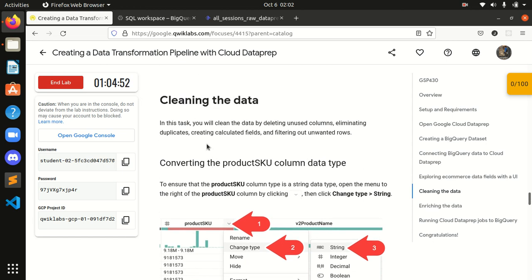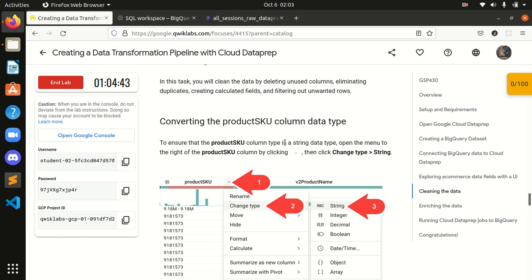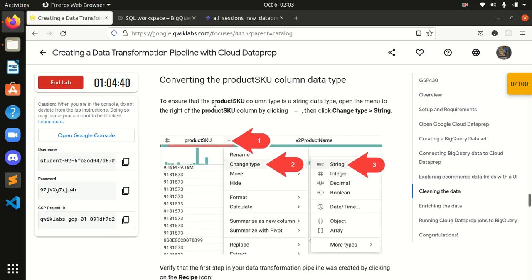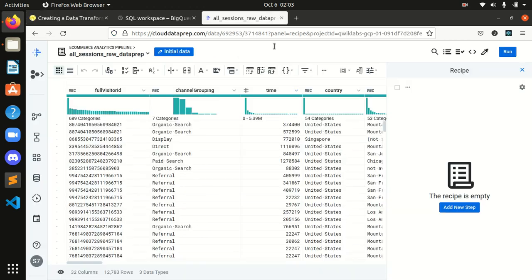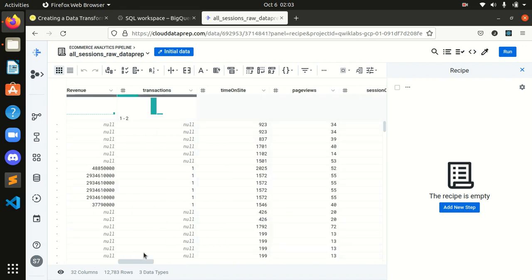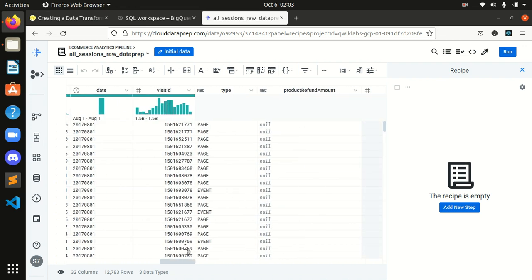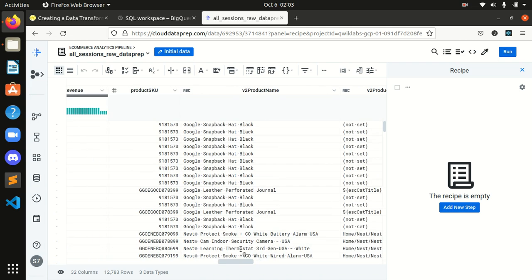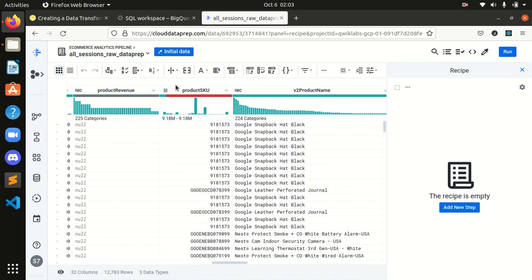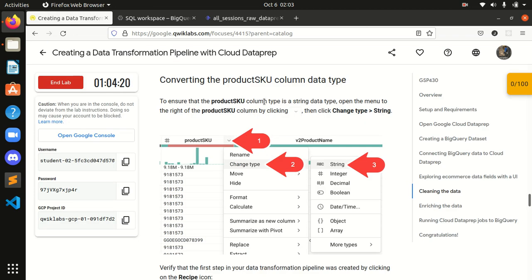Okay, cleaning the data. In this task you will clean data by deleting unused columns, eliminating duplicates, creating calculated fields, and filtering out unwanted rows. Converting the product SKU column to a string type. Let's see where it is. Product SKU column, let's find it, guys. Here it is, product SKU. Okay, the column type is not a string type.